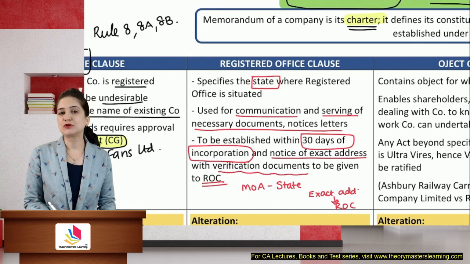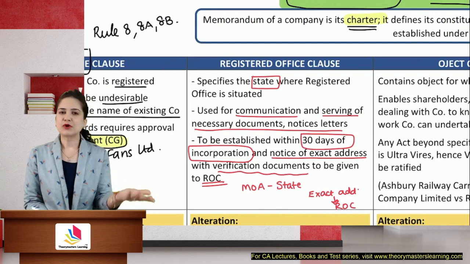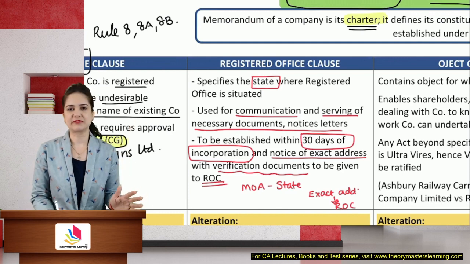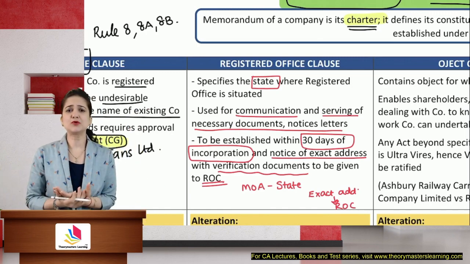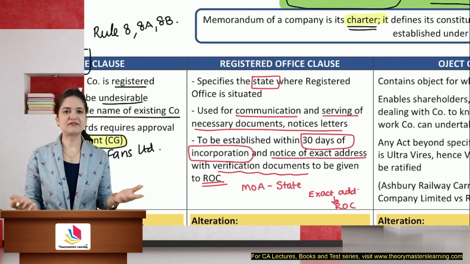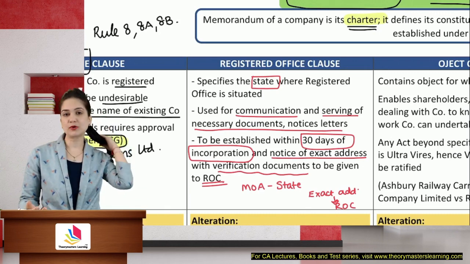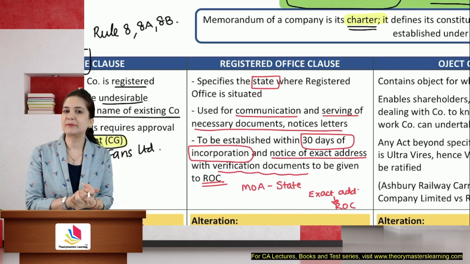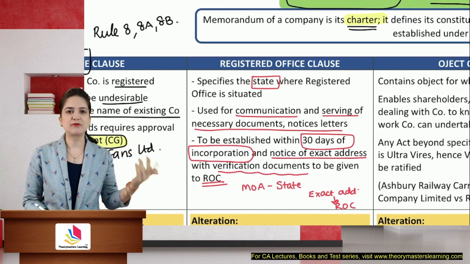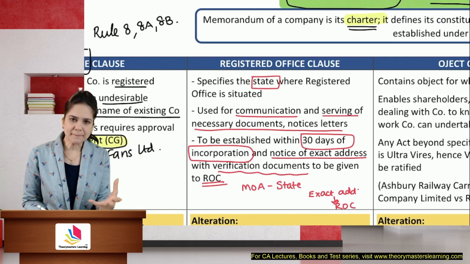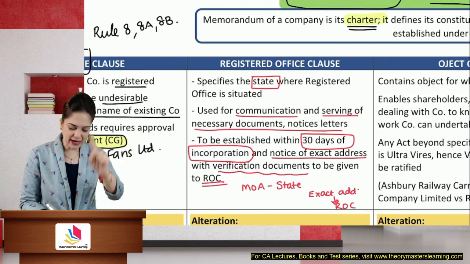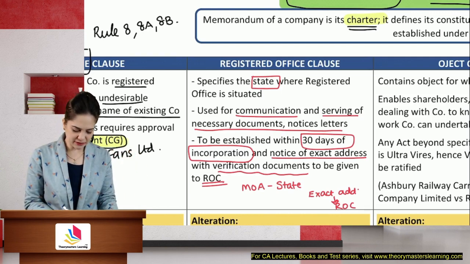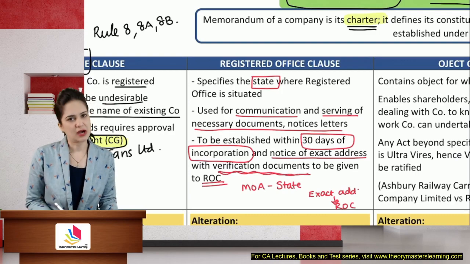But the ROC will also want proof. Otherwise, what will happen? You will say that this is my registered office. But what about proof? Now, I am saying that this entire room is my registered office. ROC will definitely ask me for proof. Show me the ownership documents, or if it is on rent, show me the rent paid receipt, the electricity bill, the water bill. You give me some proof that you are using this place as your registered office. So that will be sent within 30 days, and the verification will also be given to the ROC.